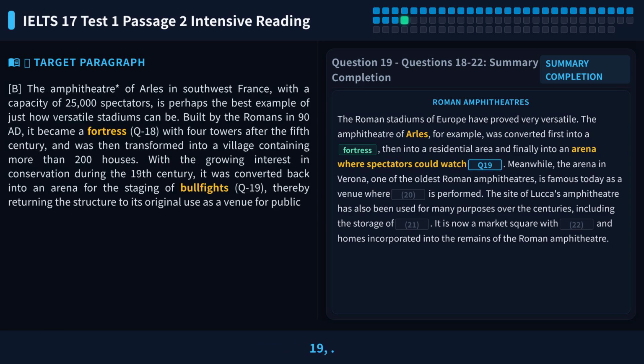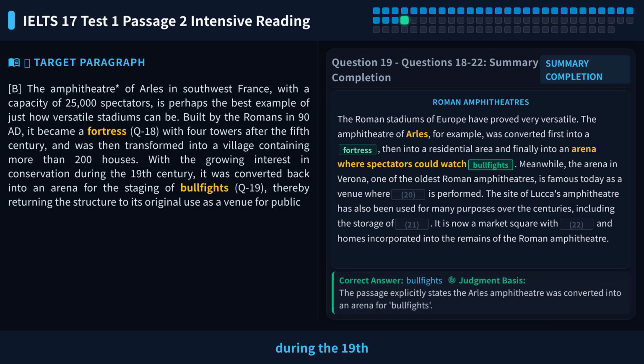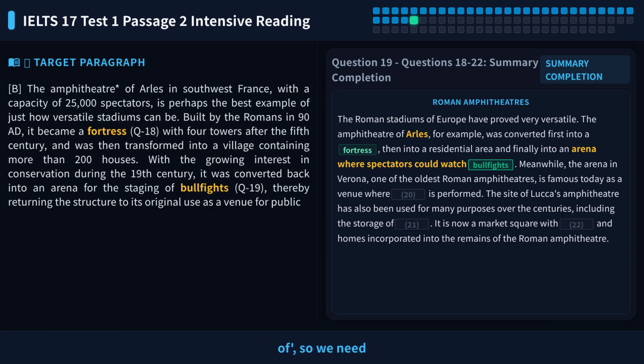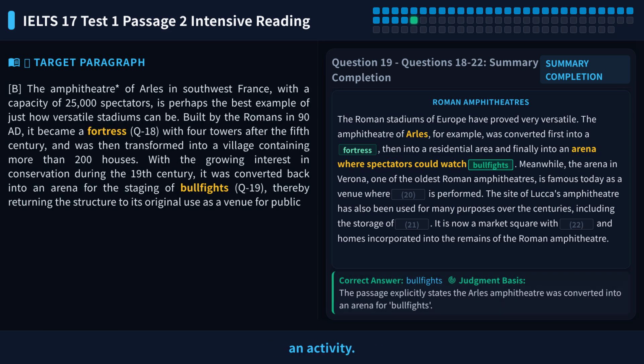Let's look at question 19. The question says, with the growing interest in conservation during the 19th century, it was converted back into an arena for the staging of what? The blank is after for the staging of, so we need a noun that describes an activity.